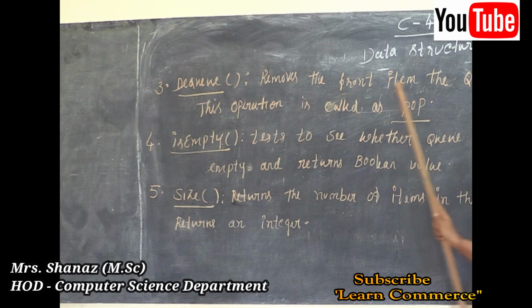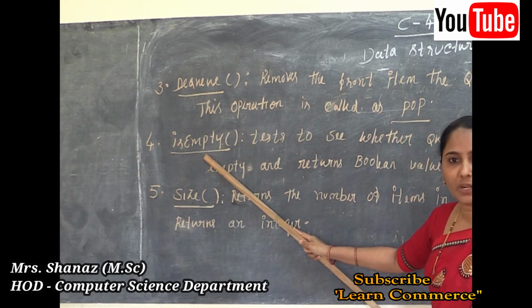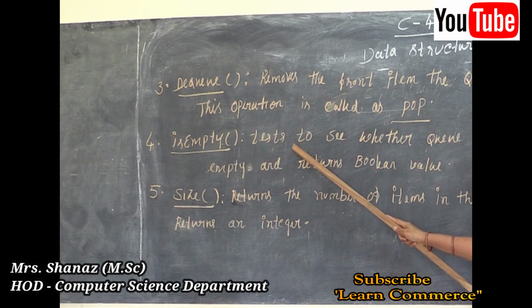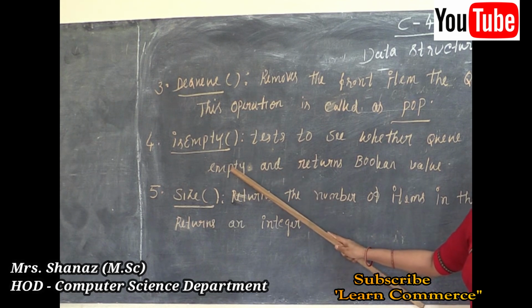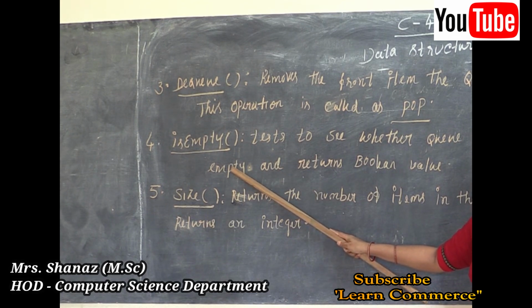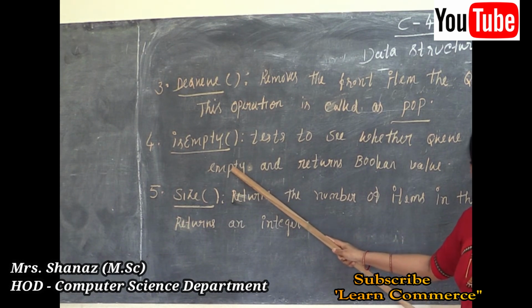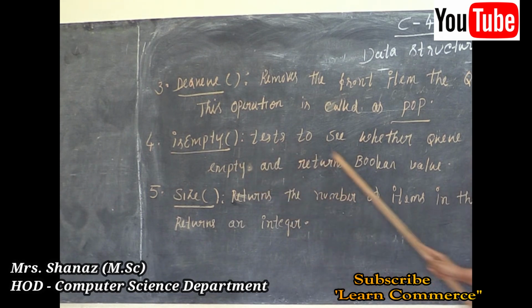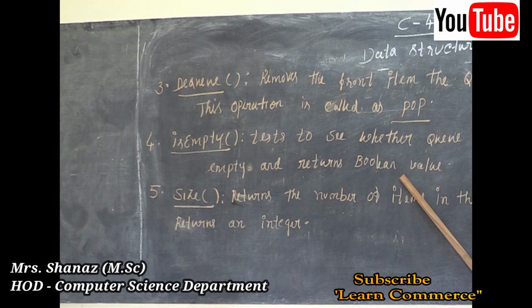And next is our is empty operation. In our is empty operation, we just test to see whether the queue is empty or not. If it is empty, it is going to return some value, the value 0, or if it is not empty, then it is going to return 1. So that is called, and it returns a boolean value. The boolean values are 0 or 1. It is called a boolean value here.